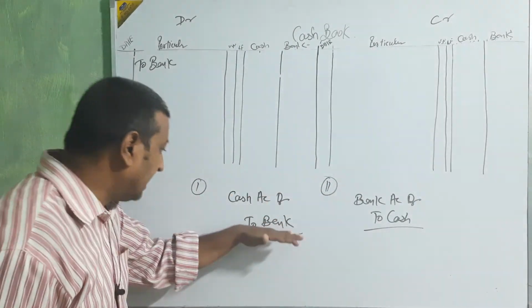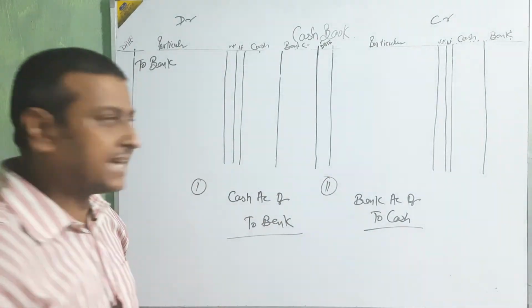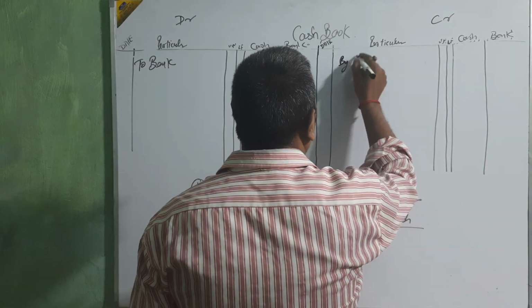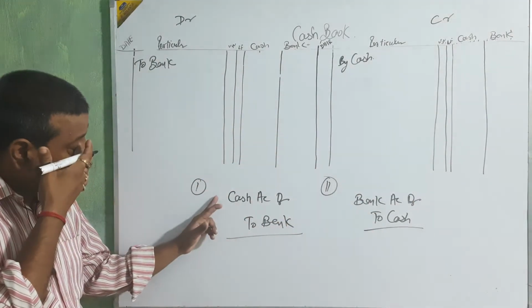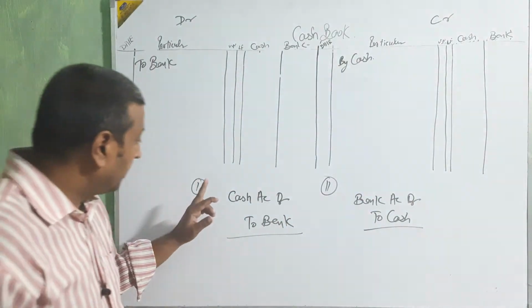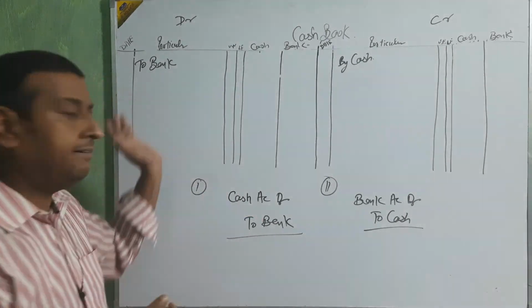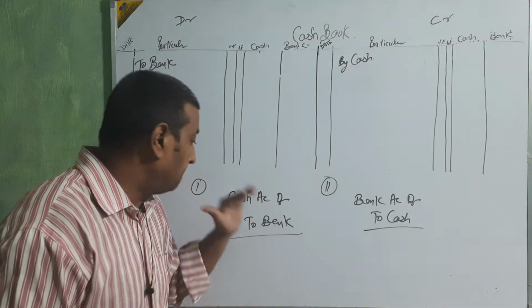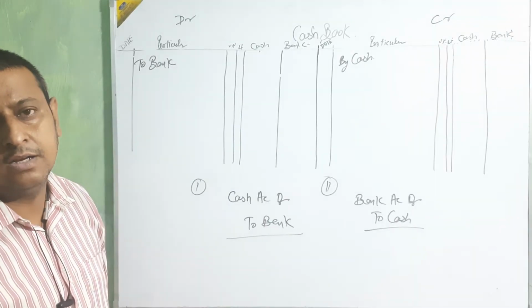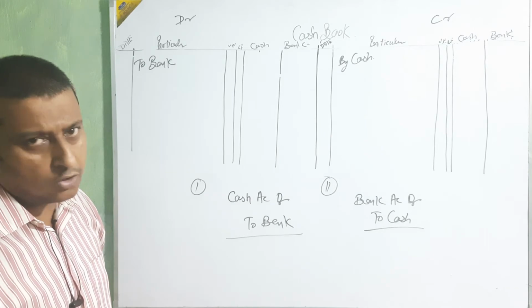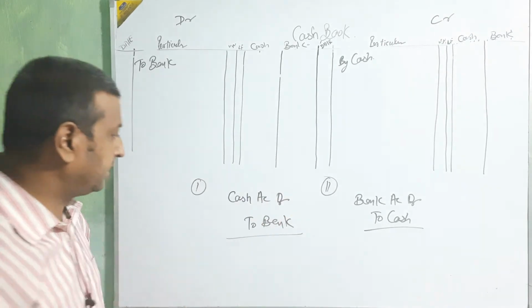So on the basis of this, cash will credit: by cash. Clear? First we go for cash: cash account is debit, so bank will debit. Then we go for the bank: bank will credit, so cash will credit.